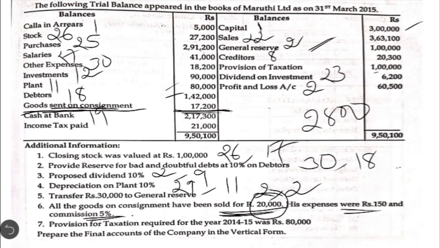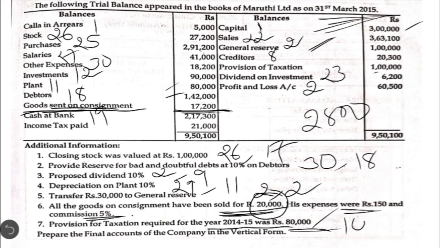Then regarding the taxation, in the seventh adjustment they have given that the provision for taxation required for the year 2014-15 was rupees 80,000. If you check the date of the trial balance, it is given as 31st March 2015. So the current financial year began on 1st April 2014, that is, 1st April 2014 to 31st March 2015. So this is our current financial year. So provision for taxation for 14-15 means for the current year they have to provide to the extent of 80,000. So as usual, in order to provide for the taxation, what is the adjustment we do?